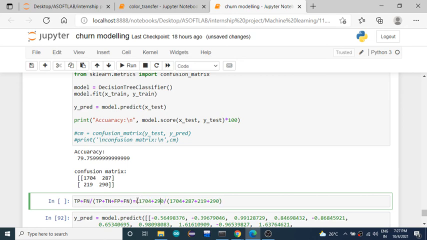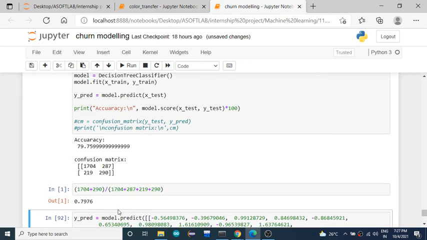So that will be the accuracy of the model. Okay, somewhat like you got about 79% itself. Okay, 79.76, as I multiplied it by 100, so the same thing you can do here. Okay, so this is what the accuracy will get.